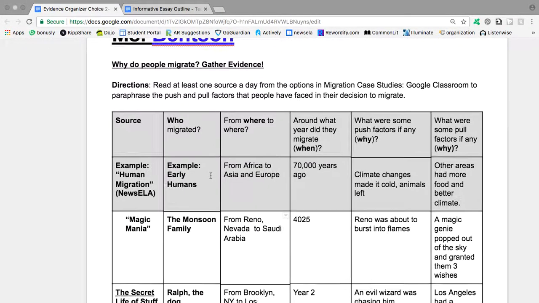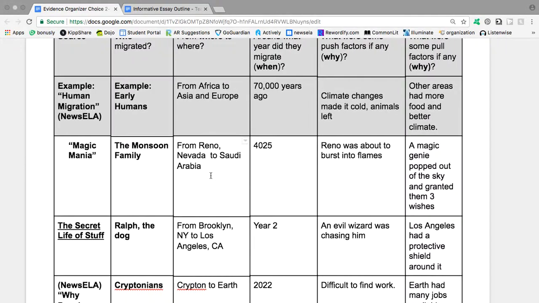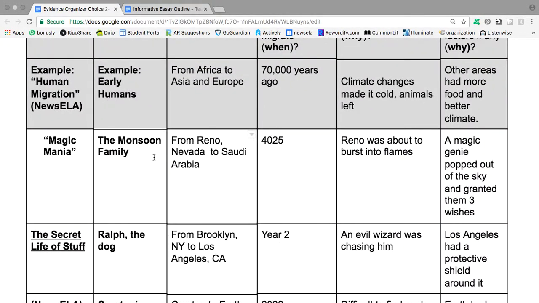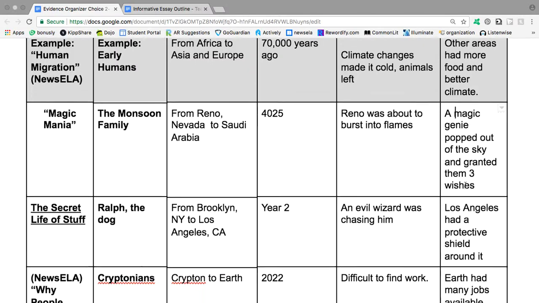I also gathered evidence on why people migrate. All right, I think you're really going to like this because I made it all up, but work with me. So I read in Magic Mania that the Monsoon family migrated from Reno, Nevada to Saudi Arabia in the year 4025. Reno was about to burst into flames. That's a push factor, and also a magic genie popped out of the sky and granted them 3 wishes.